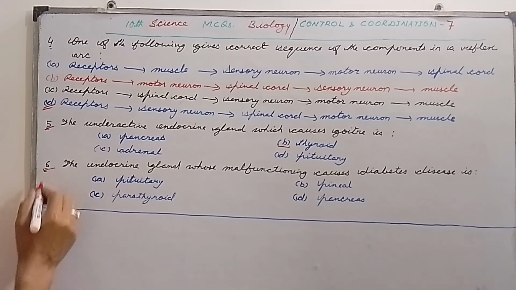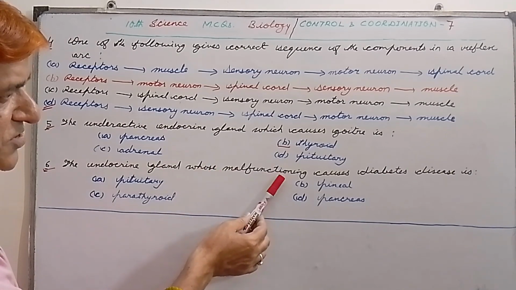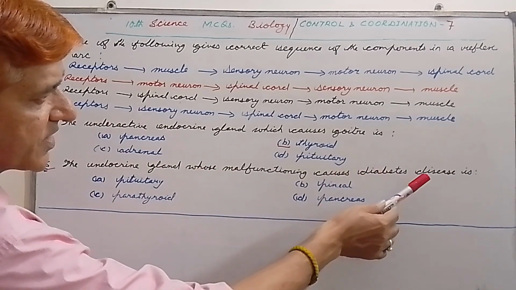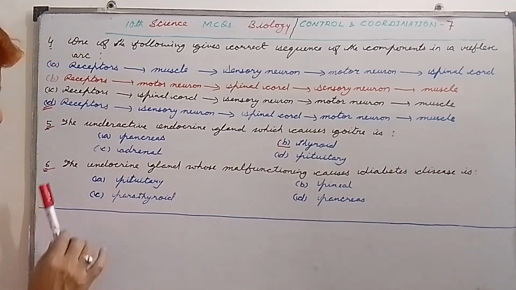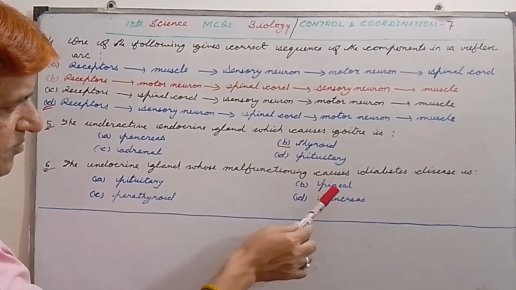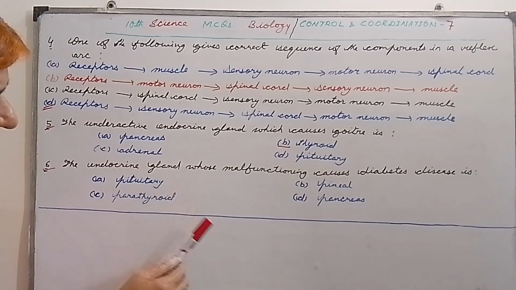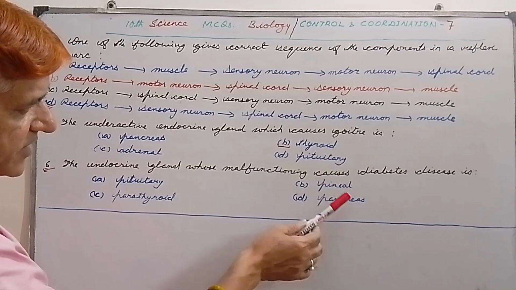Question number 6. The endocrine gland whose malfunctioning causes diabetes disease is, first option is pituitary, second is pineal, third option is parathyroid, and D is pancreas.